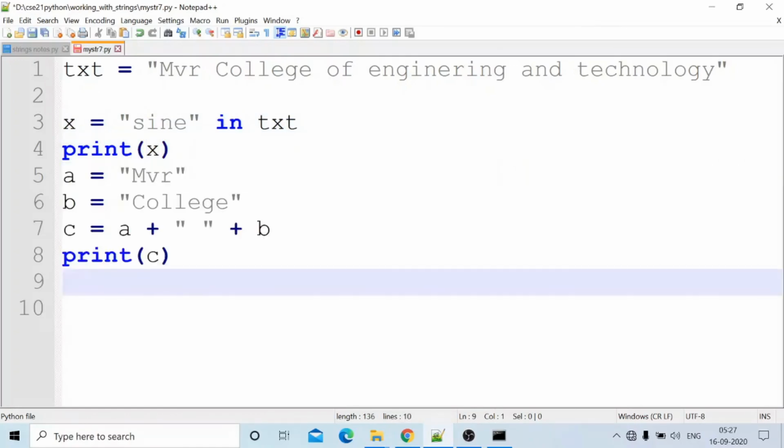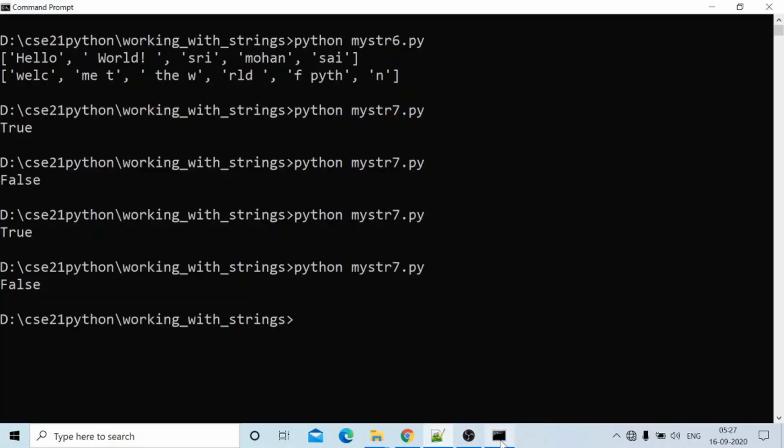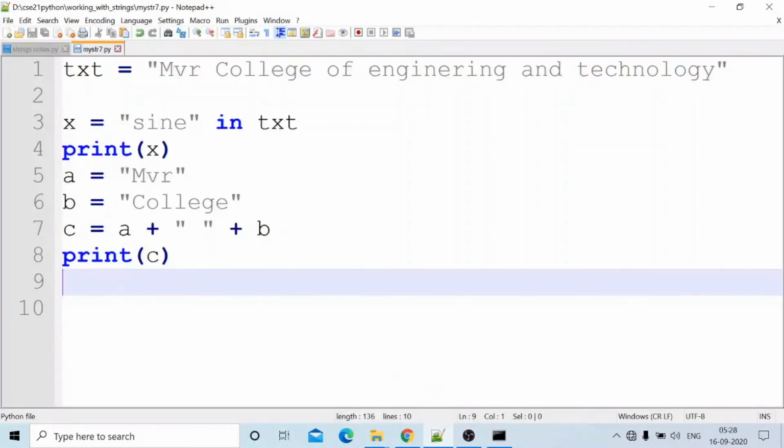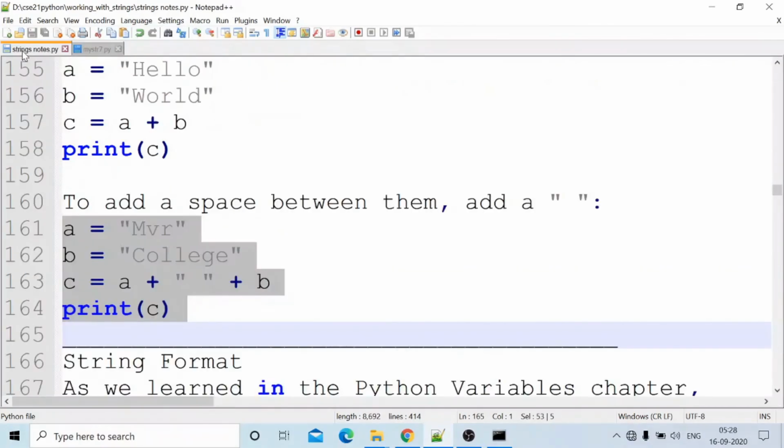A equal to MVR, B equal to college. I want to concat this one. C equal to A plus B. Plus is the operator to concat the strings. MVR college. If we have not specified any space, all of them are combined here. There are no inverted commas with a space, so MVR college comes as one word like this. In this fashion, the strings can be concatenated. Okay, this is about the string functions.